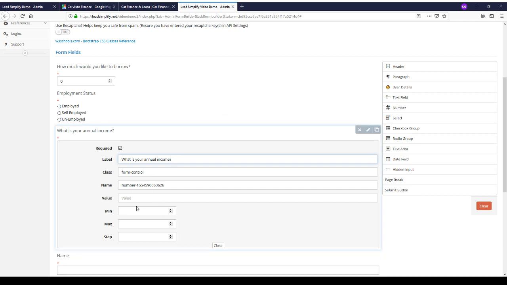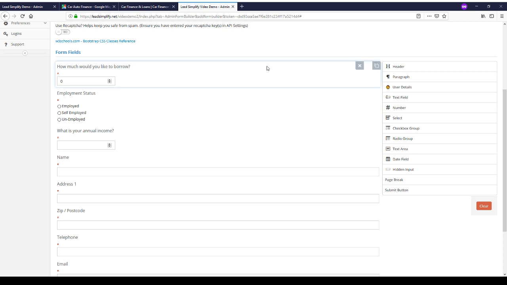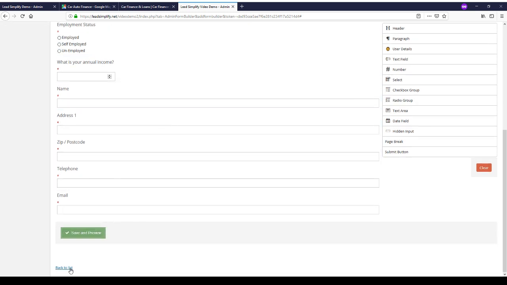What is your annual income? Again, set the minimum to 0, no maximum, and we'll leave this step there. Some of the other options here we're not going to cover. You can leave these by default as they are, and the system will handle that fine. So we've almost got the form. Let's save this first of all.